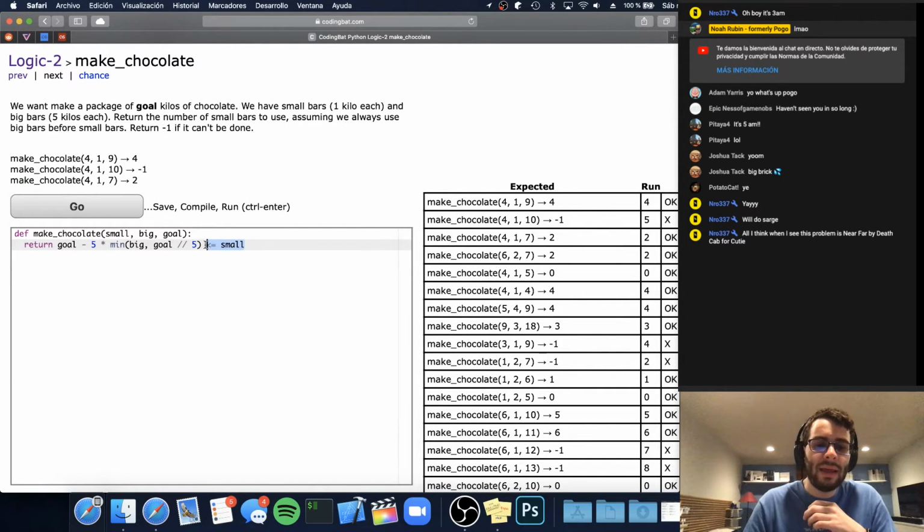And so if we take this right here, this is from what we did earlier when we did the make bricks function. This is the number of small bricks that we should use, right?